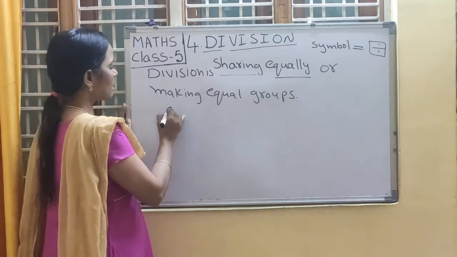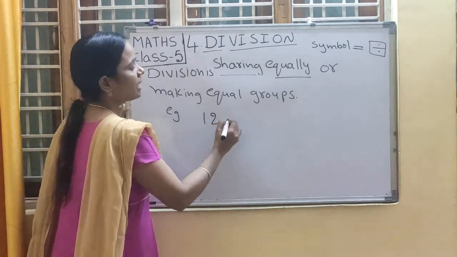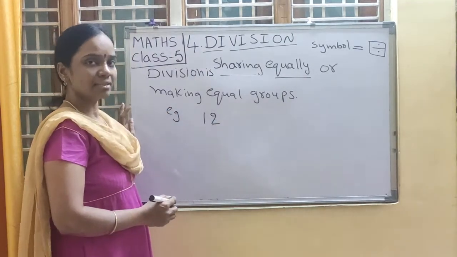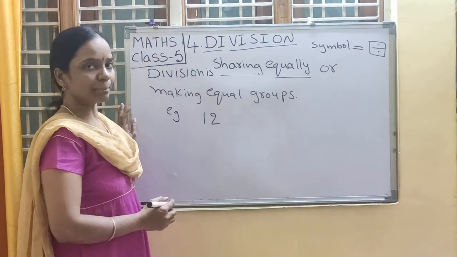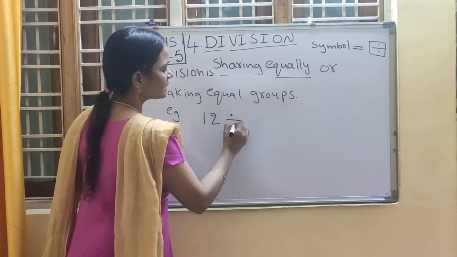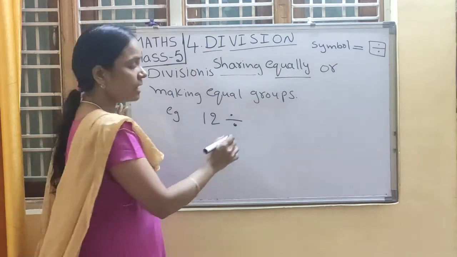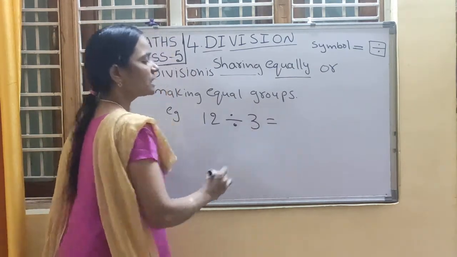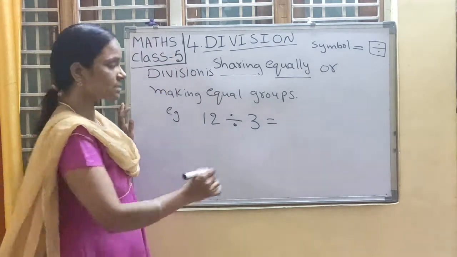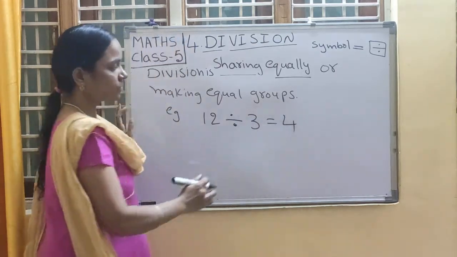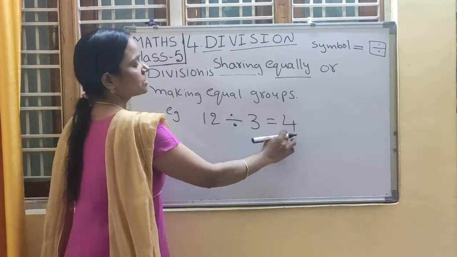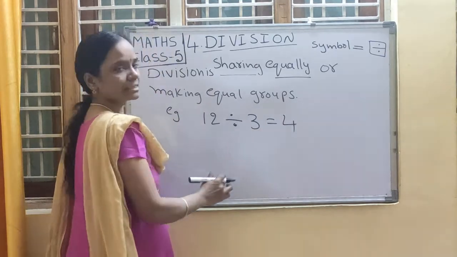In the previous example, I have 12 balls and I shared those balls among 3 people. So sharing means division. Then each one got how many balls? 4 balls. So what is the answer? 4. So this is the quotient. Understood, children?